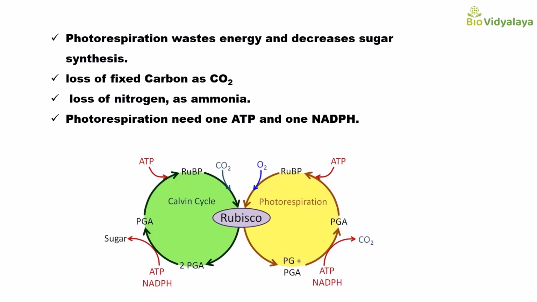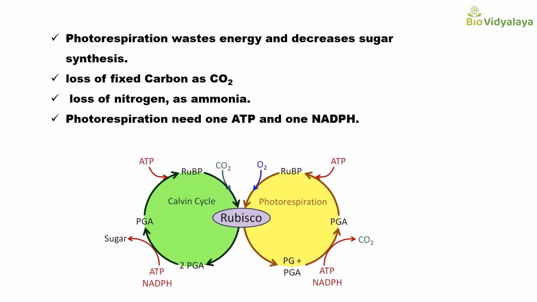Even though this photorespiration is harmful for plants, there are some benefits also. There is some evidence that photorespiration can have a photoprotective effect. That means it will prevent light-induced damage. So this photorespiration is a harmful process that competes with the Calvin cycle.